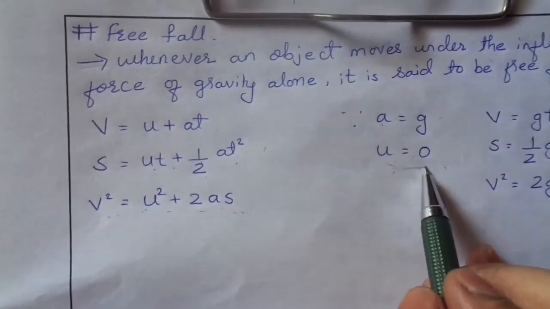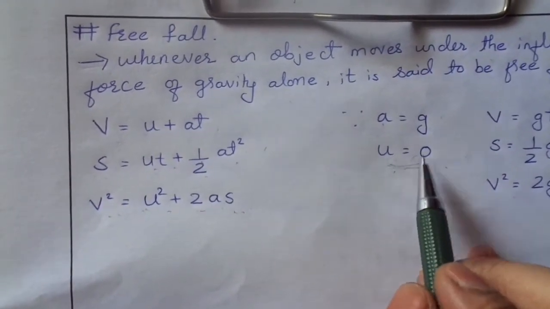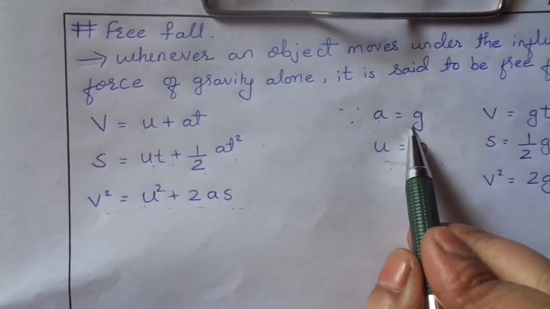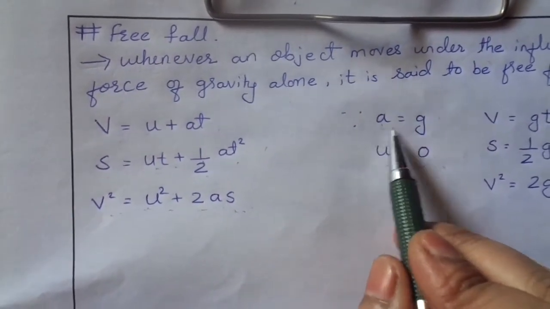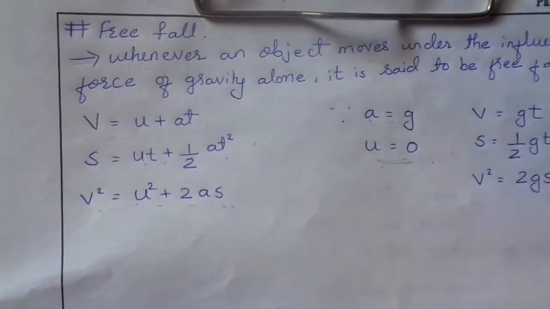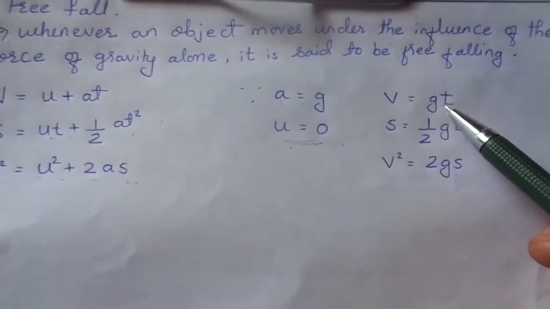So the initial velocity will be 0, and acceleration a will be changed into g because it is acceleration due to gravity.